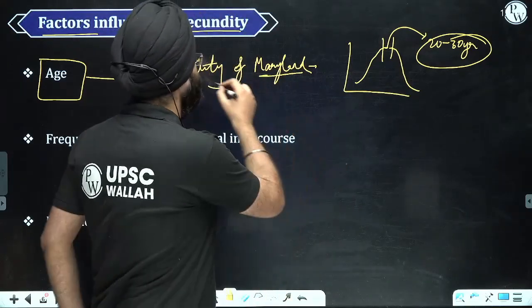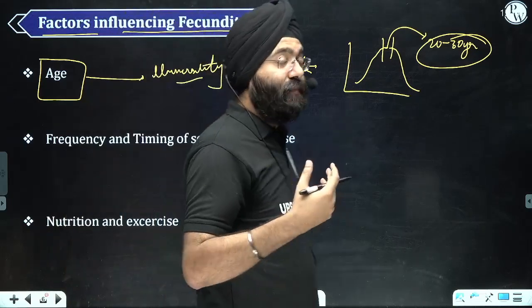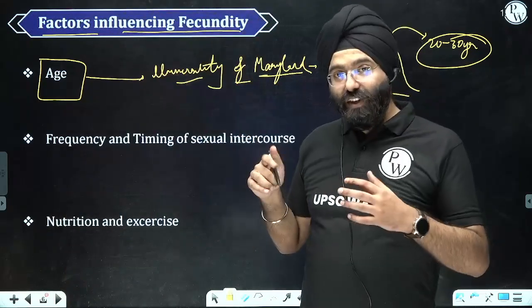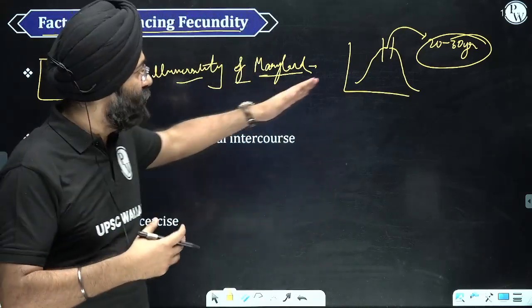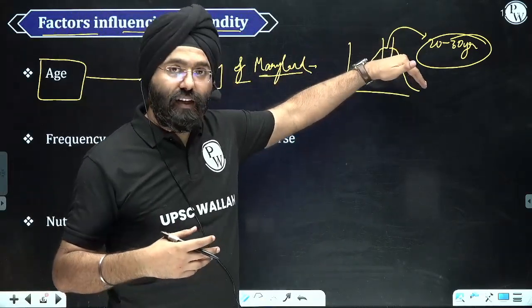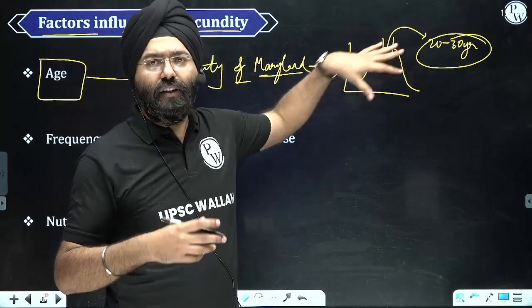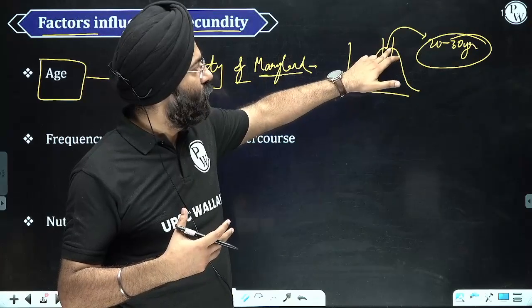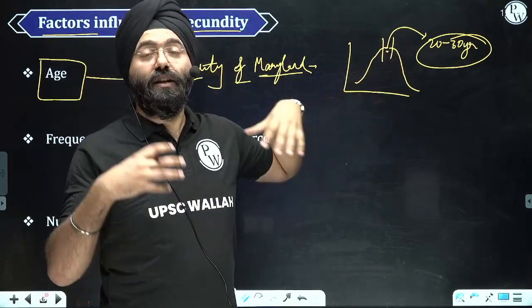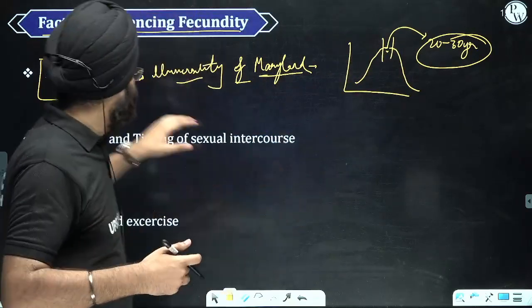So this was a study done by Maryland. Now what happens is, that means age is a period in which fecundity is being influenced. Before that it is also less, and after that, definitely due to age related factors, the fecundity cannot be maximum. This is the age in which the fecundity is maximum. So this is one of the studies done on age.